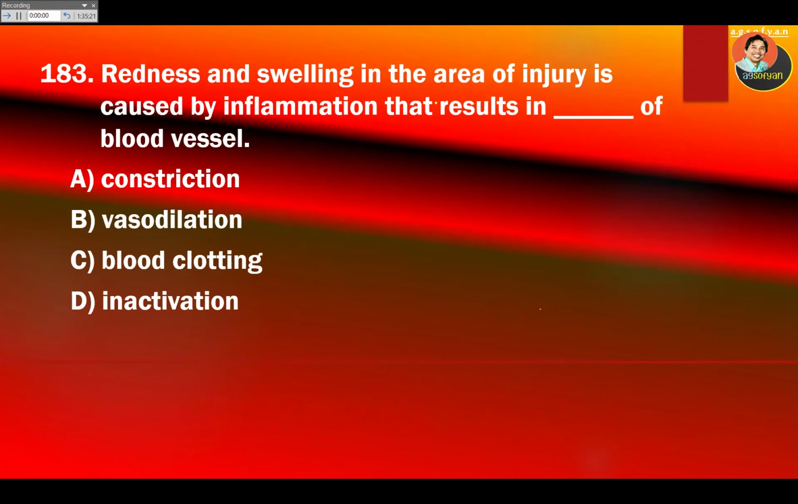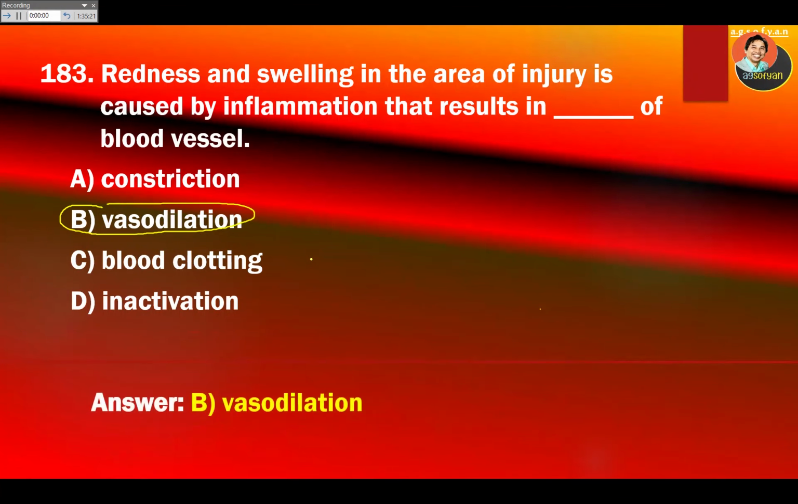Redness and swelling in the area of injury is caused by inflammation that results in blank of blood vessels. The blood will go to this injury area, and it is due to the blood vessels opening. It's vasodilation, which means the blood vessel will be open, will be bigger. It's not constricted, but vasodilation.